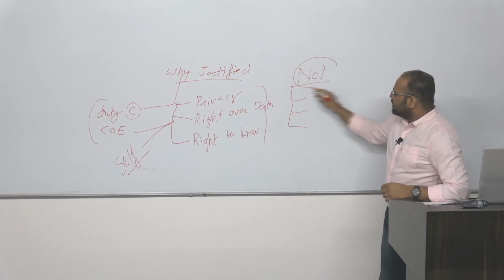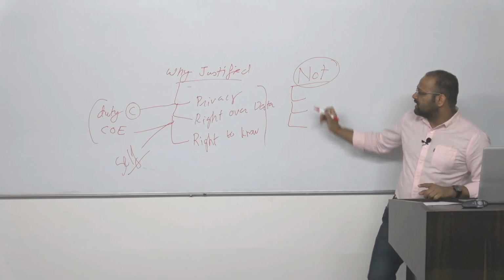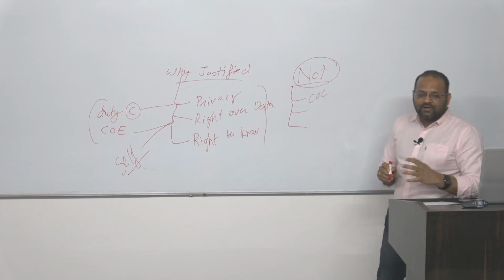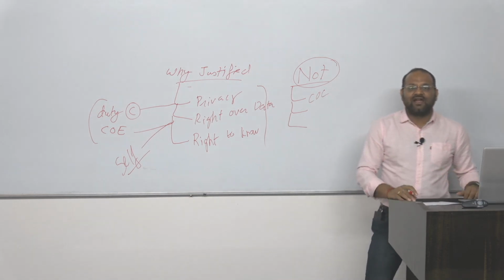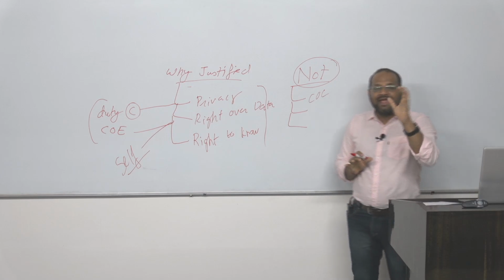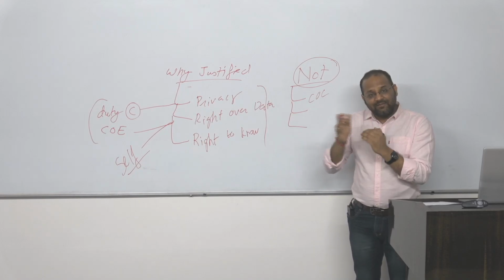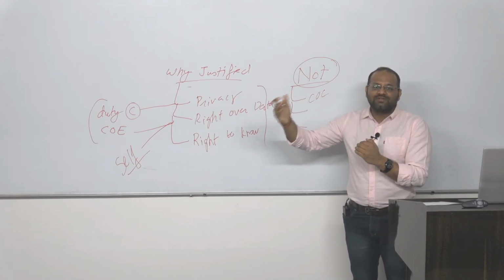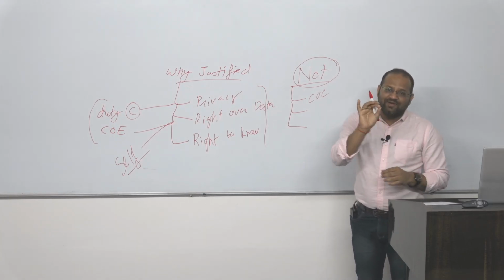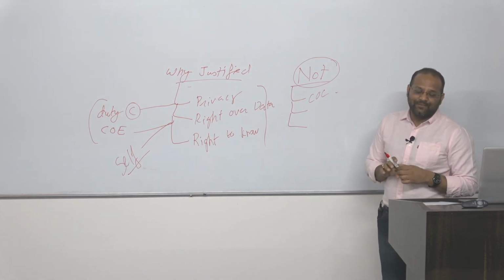Okay, why is it not justified? His act is not justified if we consider the value related to the code of conduct. In the code of conduct of any organization, it is mentioned that whatever rules and laws are applicable for this office, this particular organization, you have to comply with them. So compliance with the code of conduct will happen when we adhere to the laws, rules and regulations being implemented for that organization. Here the Espionage Act 1971 has been violated. So it is not adherence, and his action is not justified.